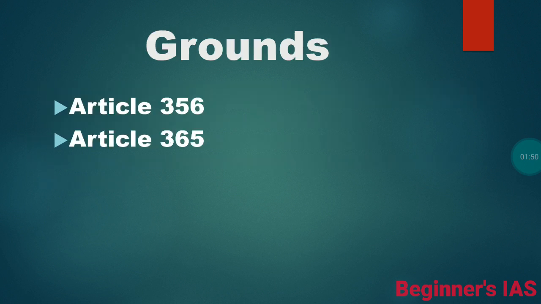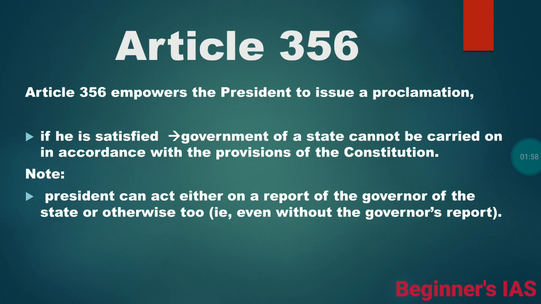Let us see the grounds for imposing President's rule. That is Article 356 and another is Article 365. First we will talk about Article 356. This Article 356 empowers the President to issue a proclamation of state emergency if he is satisfied that the government of a state cannot be carried on in accordance with the provisions of the Constitution.